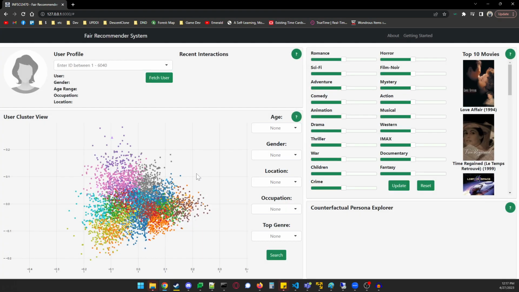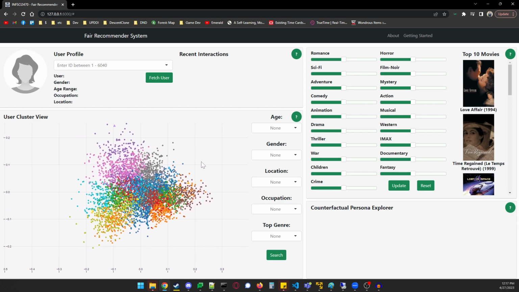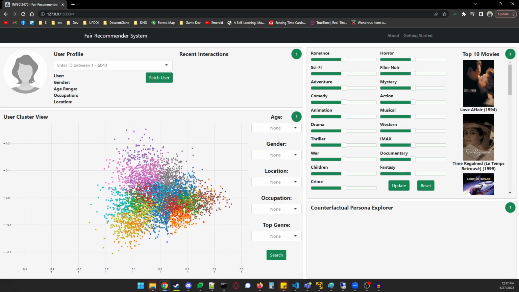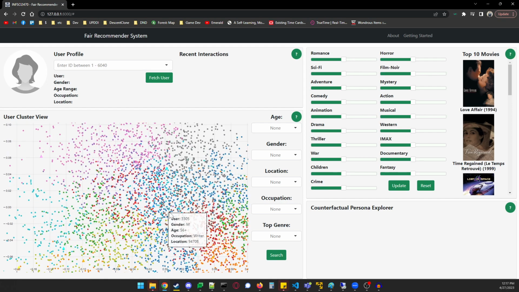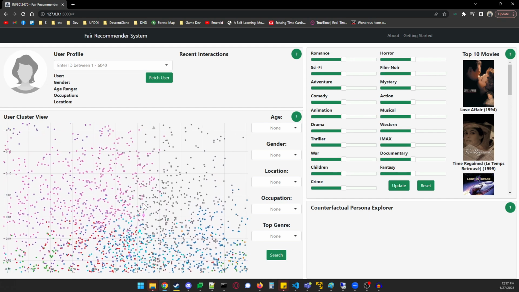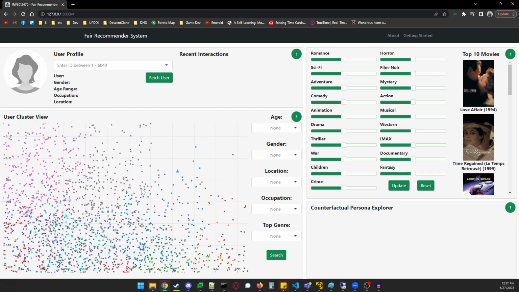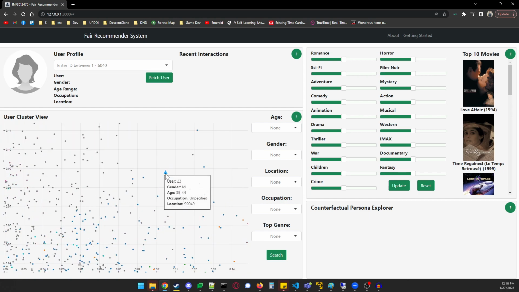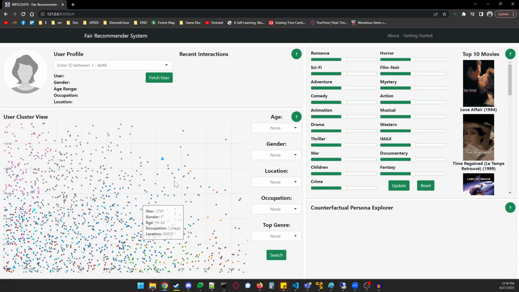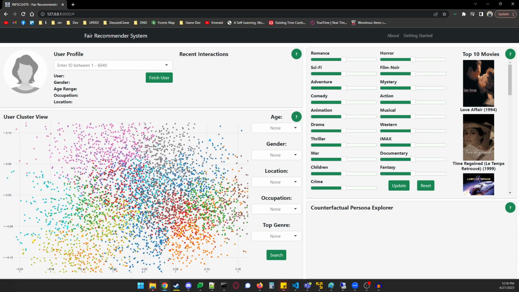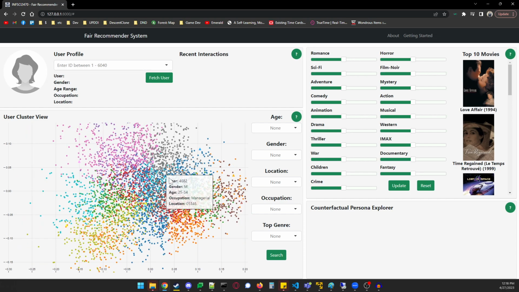Most prominently when you first load the page is the user cluster view, this being a cluster graph where users are all plotted based on their movie preferences. If I zoom in, we can see that every colored group has a representative user with a differently shaped icon and a slightly hue-shifted icon, those being users that are kind of the standard or basis or centroid for a given cluster.